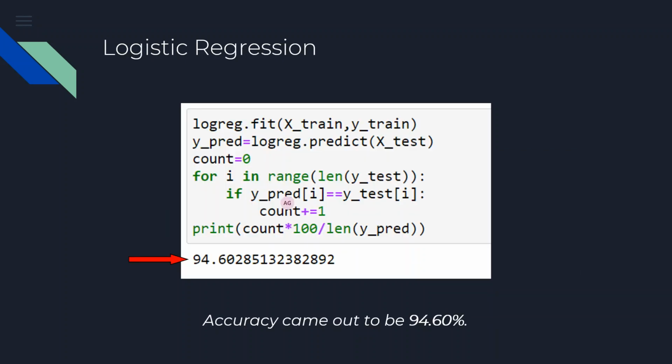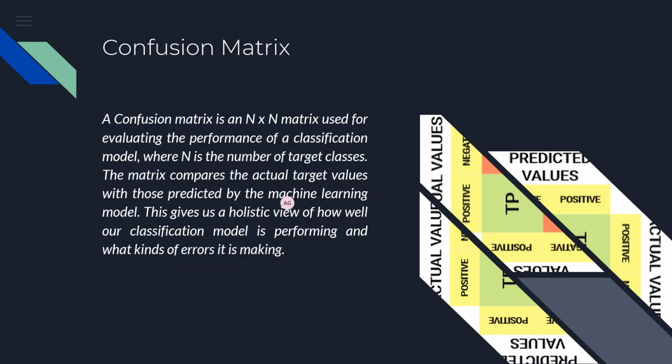The next thing, to take out accuracy once again in a better manner, we use a confusion matrix. So how is the confusion matrix used? It's an n by n matrix, and in our case it was a 2 by 2 matrix because four cases were possible: true positive, true negative, false positive, and false negative. For example, if the model that we trained predicted that the stroke will happen and in actuality it also happened, then that is a true positive. If we predicted the stroke will not happen and the stroke did not happen, then it's a true negative.